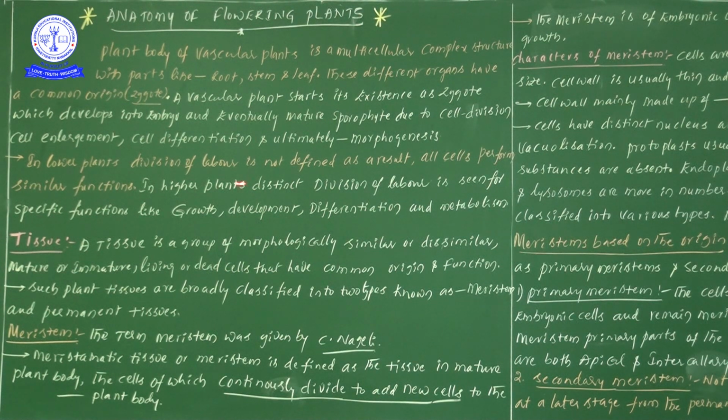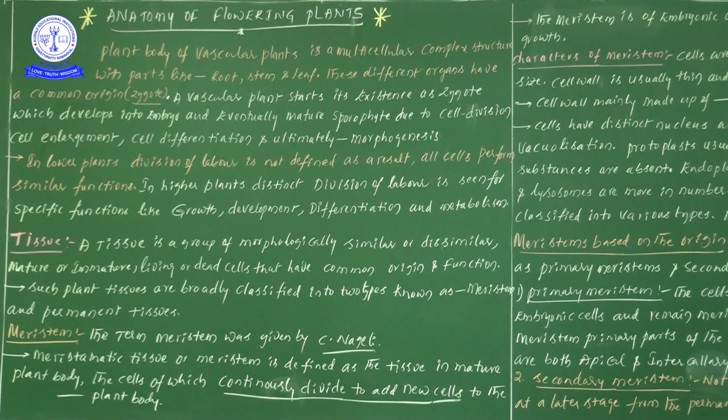In lower plants, division of labor is not defined, because all the cells perform the same or similar functions. In higher plants, we observe a very distinct division of labor, and hence different functions like growth, development, differentiation and metabolism.